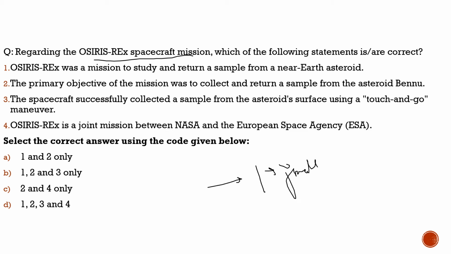So it supports the theory that an asteroid hit the Earth carrying these chemical compositions, which led to the start of life on Earth too. So this is why it became important.